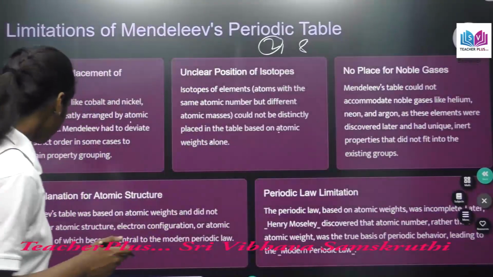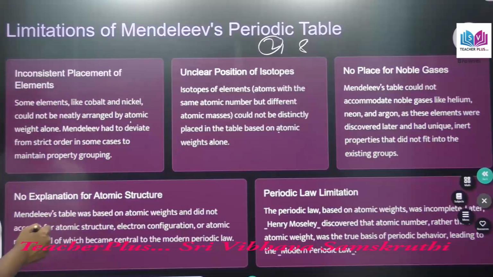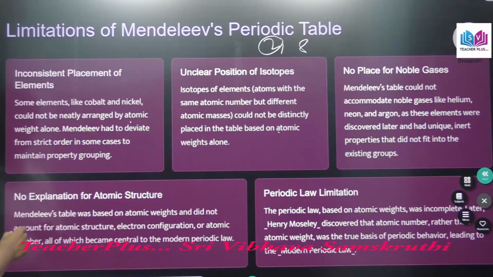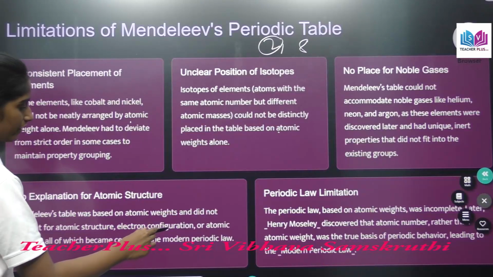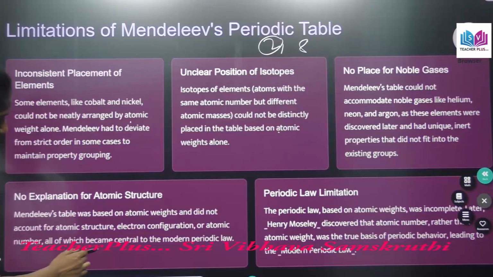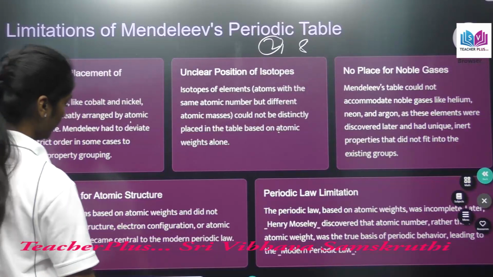Okay, and no explanation for atomic structure. Mendeleev's table was based on atomic weights and did not account for atomic structure, electronic configuration or atomic number, all of which became central to the modern periodic law.